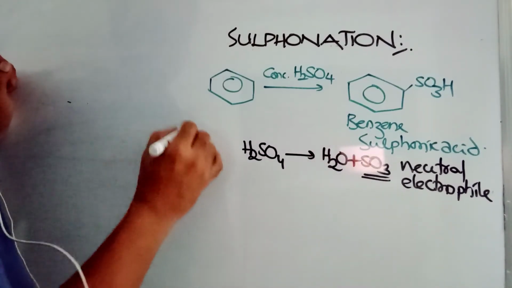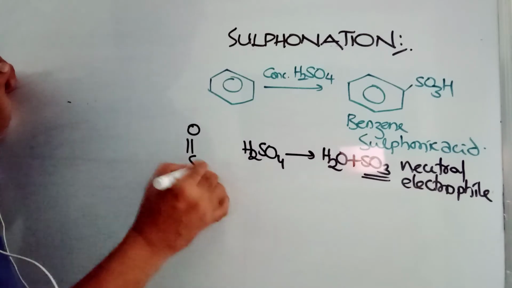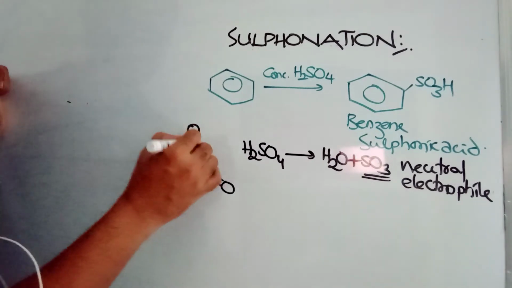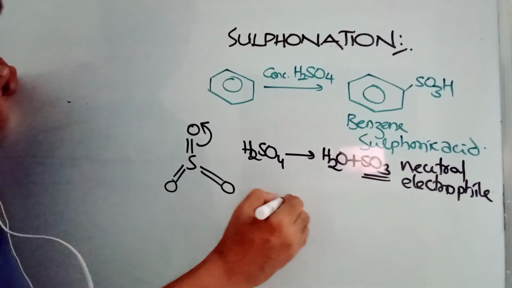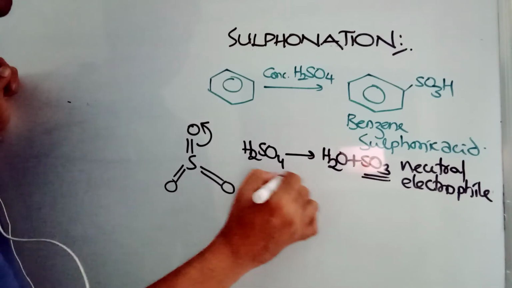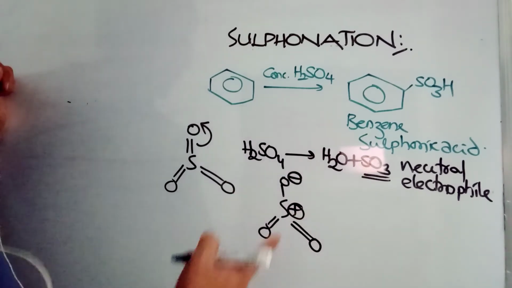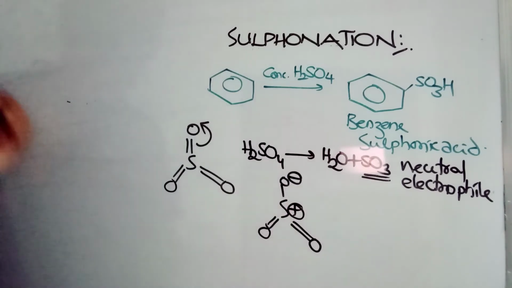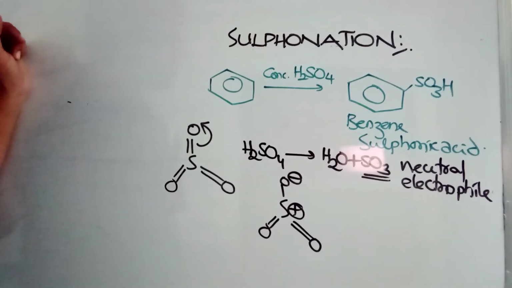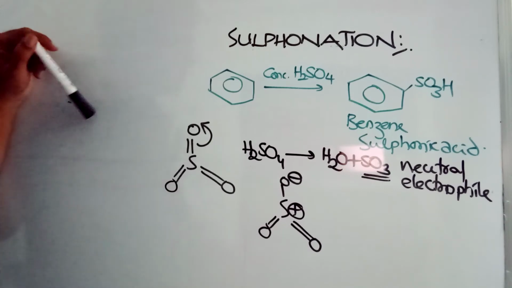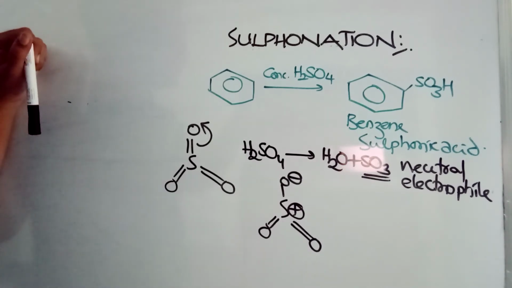SO3 structure will be like this. When this electron pair shifts here, sulfur will have a plus charge and oxygen will have a negative charge. Because of the generation of the plus charge here, it can now function like an electrophile. So this is very special in sulfonation conditions. Concentrated sulfuric acid with benzene gives you benzene sulfonic acid, and the electrophile here is neutral SO3.